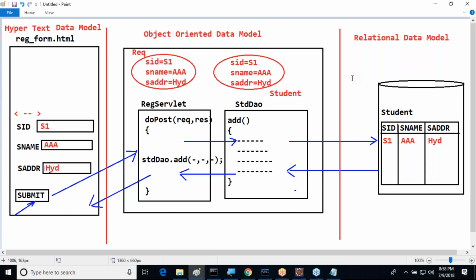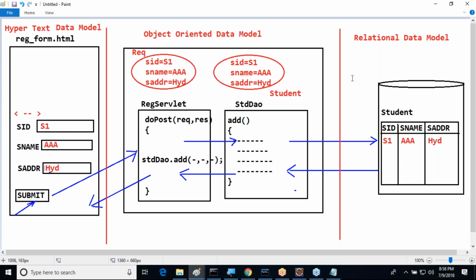Mapping is required. That mapping is provided by which one? ORM tools. Object relational mapping tools.